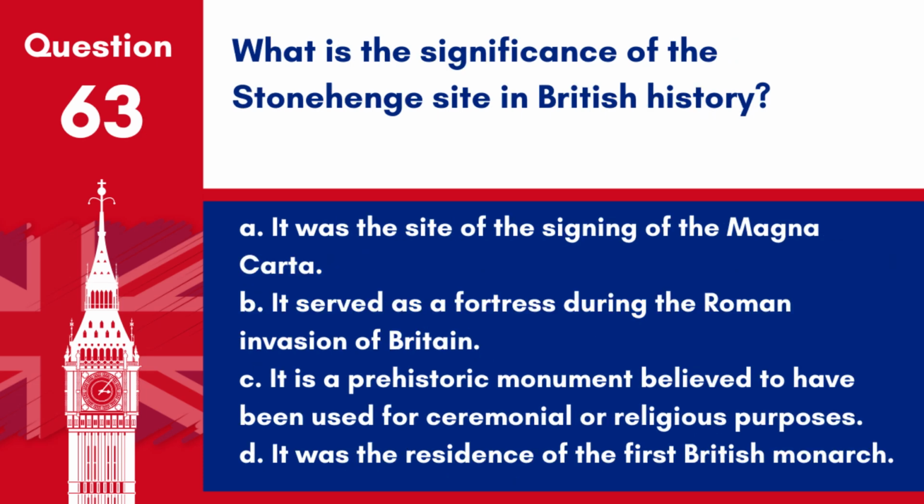Question 63. What is the significance of the Stonehenge site in British history? A. It was the site of the signing of the Magna Carta. B. It served as a fortress during the Roman invasion of Britain. C. It is a prehistoric monument believed to have been used for ceremonial or religious purposes. D. It was the residence of the first British monarch.